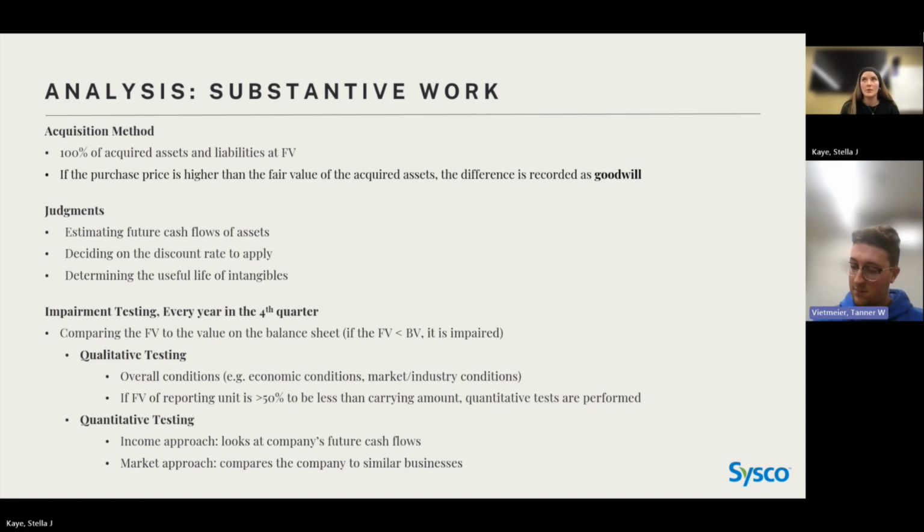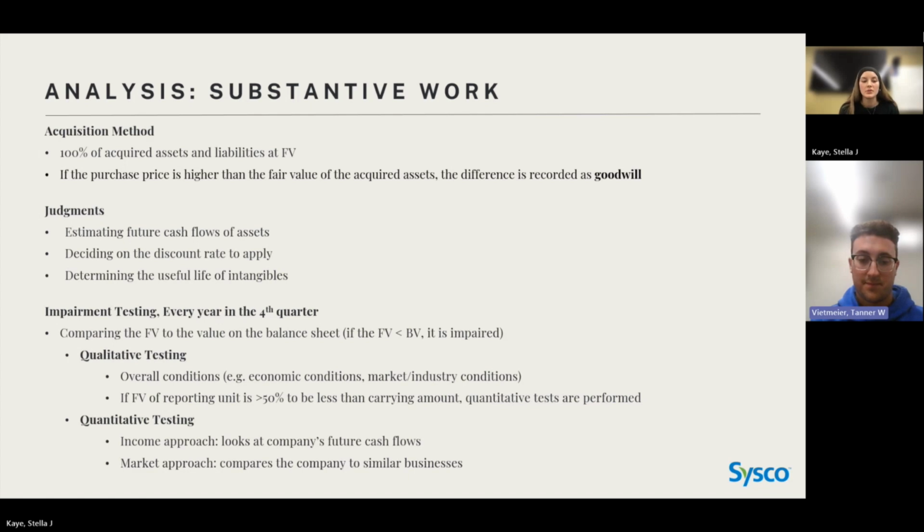So this quarter, the auditors did qualitative as well as quantitative testing of the goodwill. Qualitative testing is mostly looking at economic conditions, market conditions, and industry conditions to decide whether or not you need to quantitatively test those assets. And this year there were a couple of reporting units that only needed simpler qualitative testing, but for the other ones, especially those two sensitive topics I talked about in the beginning, they had to do quantitative testing. The quantitative testing uses two approaches, the income approach and the market approach.